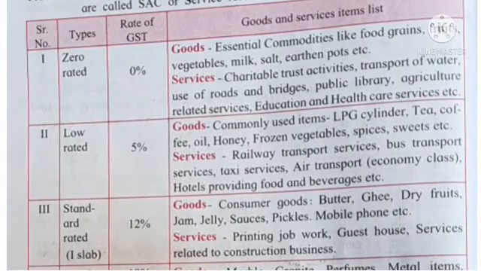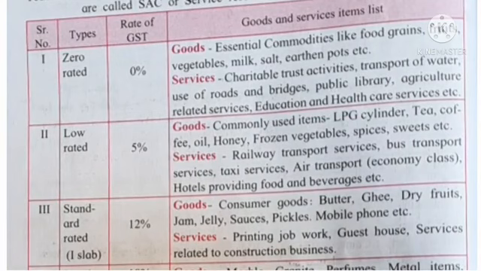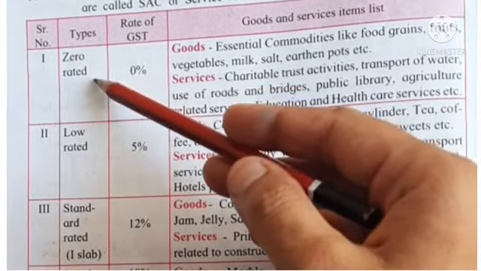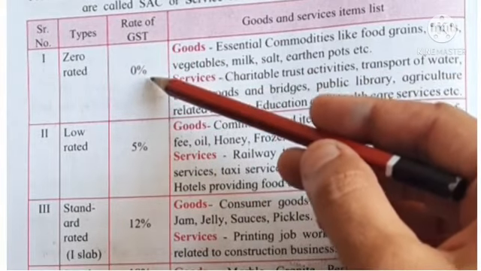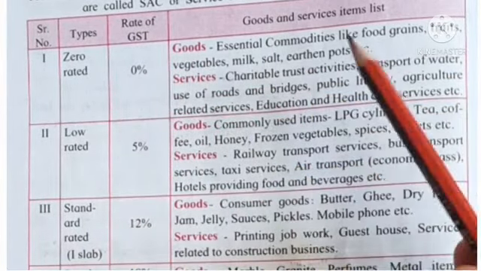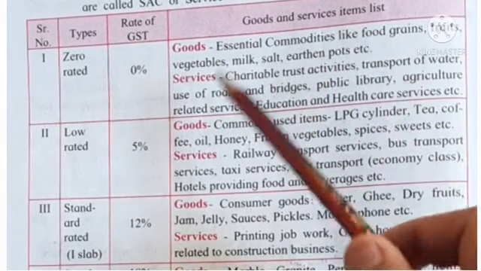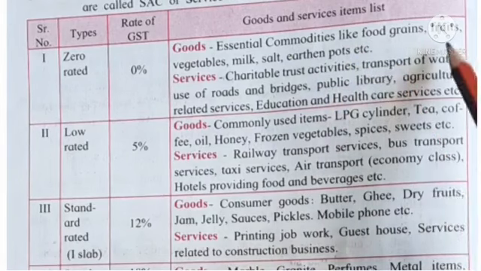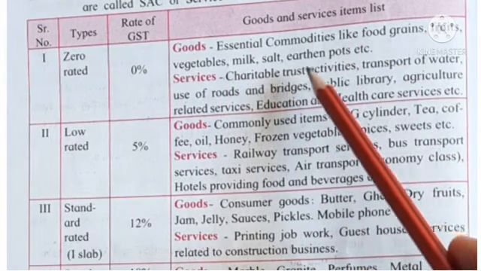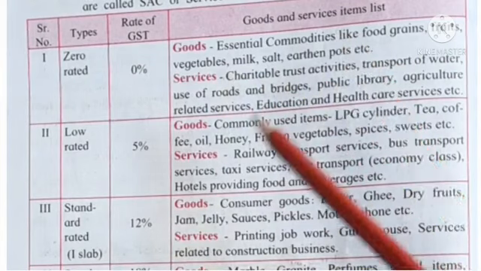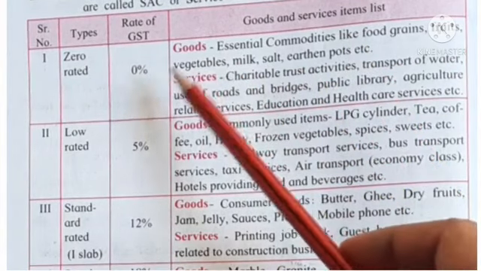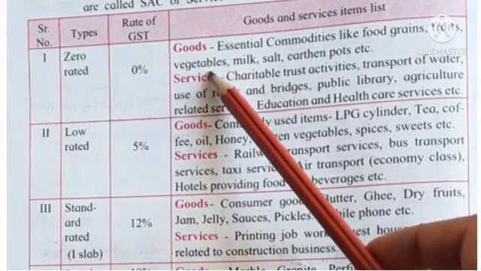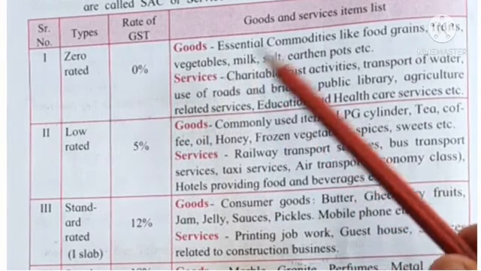See which types of GST and rate of GST is available. First type is zero rated, that is here rate of GST is 0%. On which goods and service items? Essential commodities like food grains, fruits, vegetables, milk, salt, earthen pots, etc. These are the goods which have the rate of GST 0. Means on these goods there is no GST applicable.